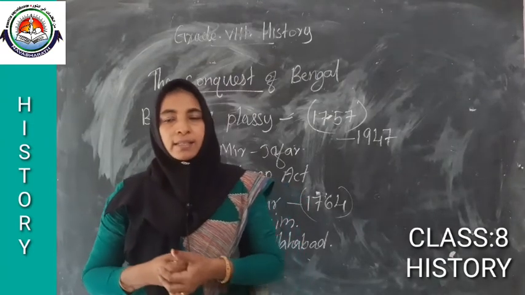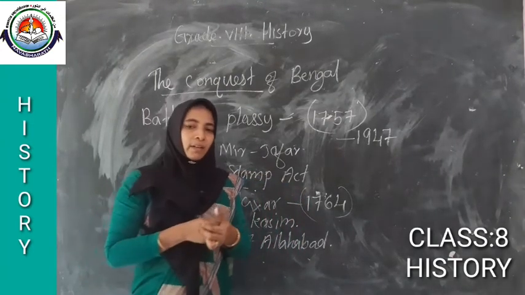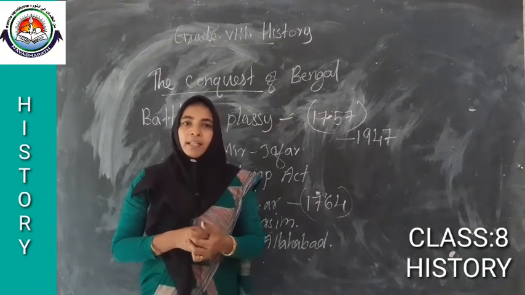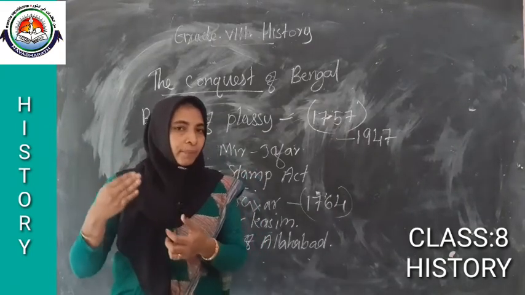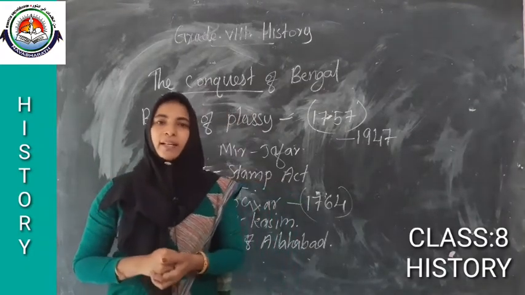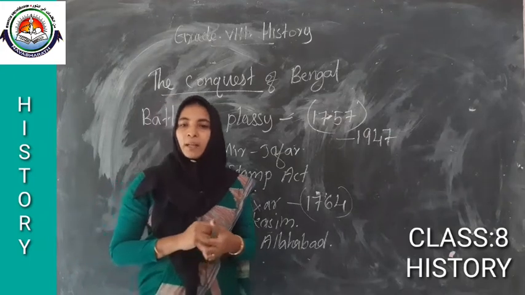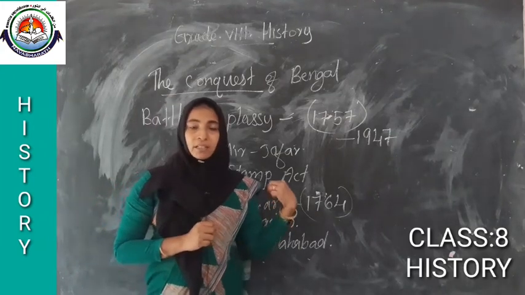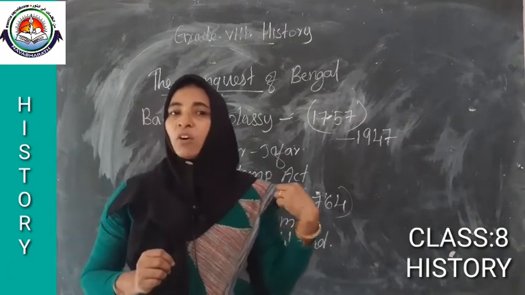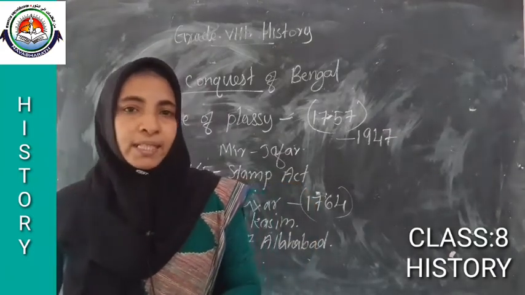After the Buxar war, a resident was posted in the court. That was the clue of indirect administration. By appointing a British resident in our court, they could involve themselves in our administration aspects also.